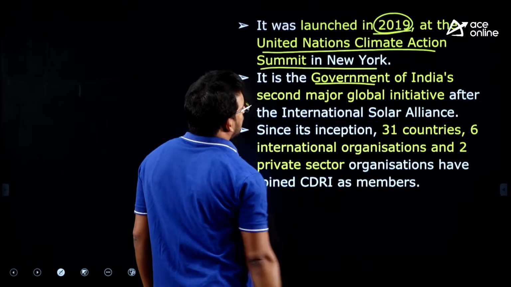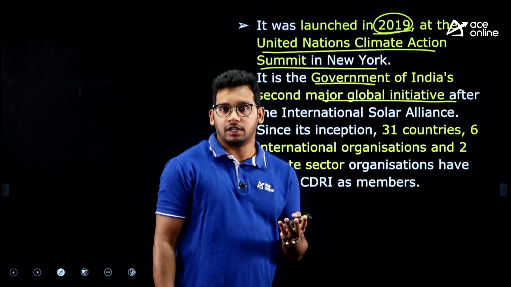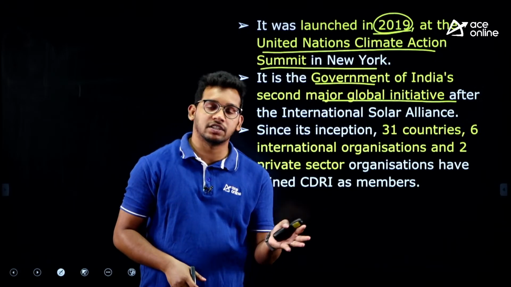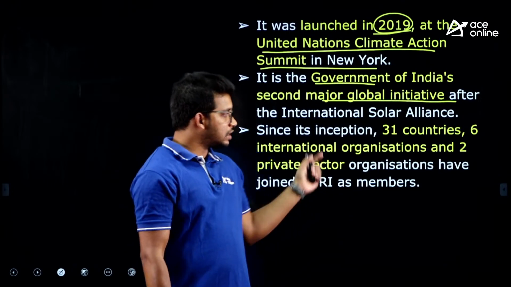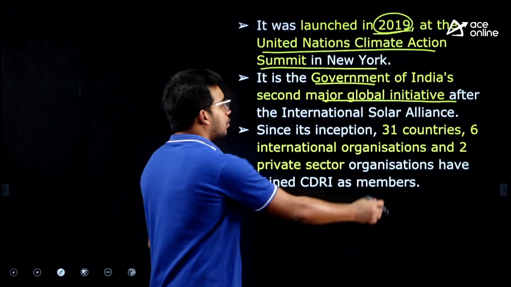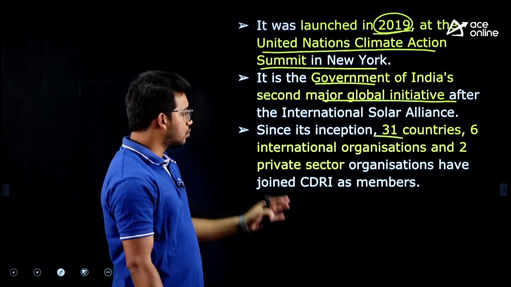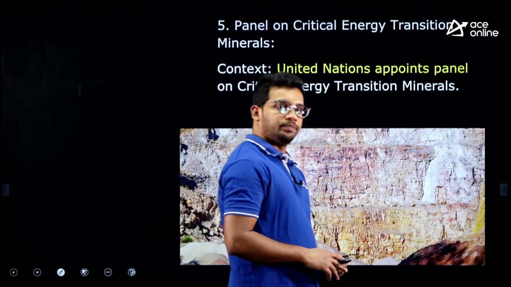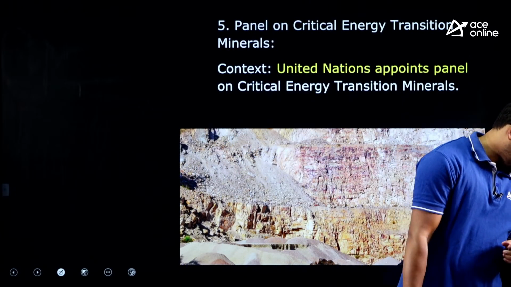On the sidelines of it, India along with the support of UK initiated this coalition, right. It is the second global initiative of the Government of India; we already have the International Solar Alliance. If you are aware, we launched the International Solar Alliance on the sidelines of the Paris meet in 2015 with the support of France. So, this is the second such global initiative which India has initiated, and as of now we have 31 countries and many other organizations as part of this coalition, right.